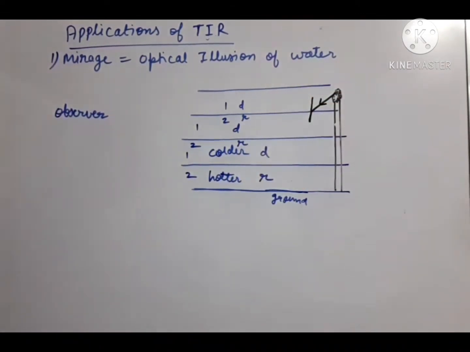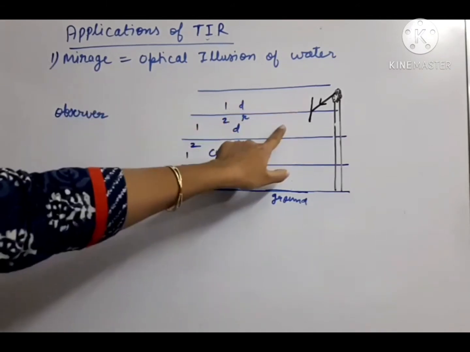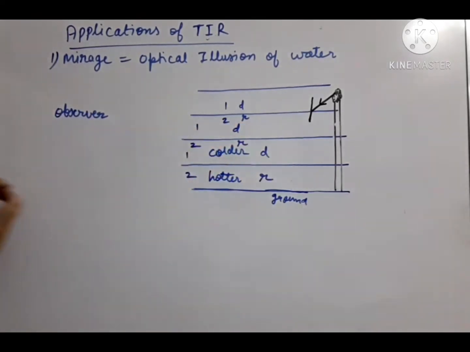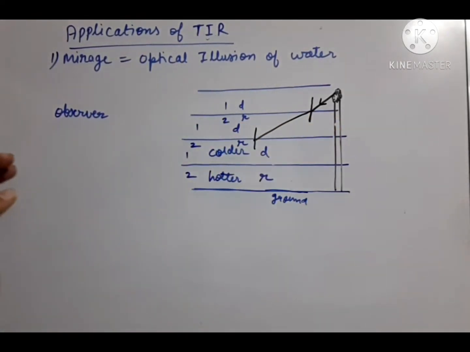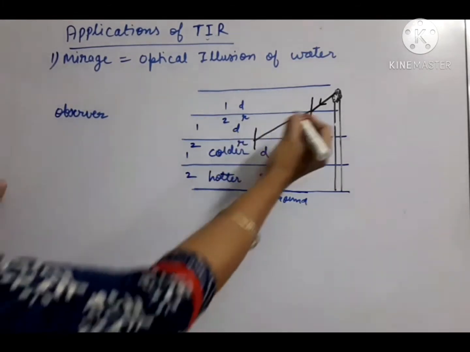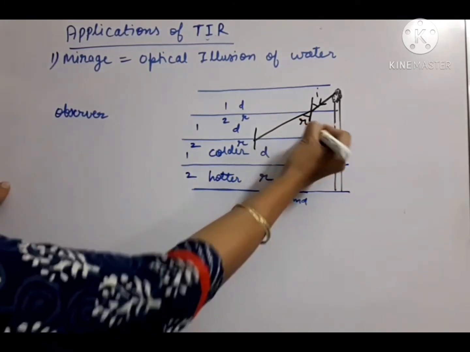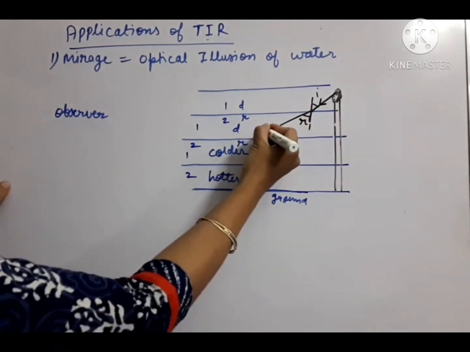Now what will happen? Since the light ray is coming from denser to rarer medium, it should turn away from the normal. So we will show the away turning. This is angle i, and this has become angle r. We can call it r1. Now by the alternate angle property, this is also equal to r1.